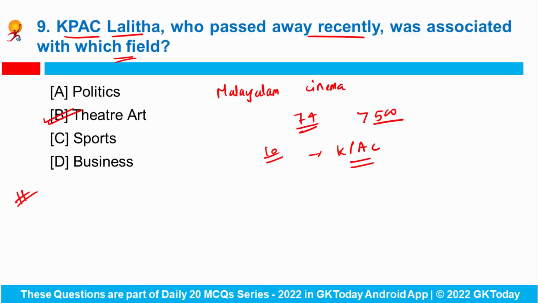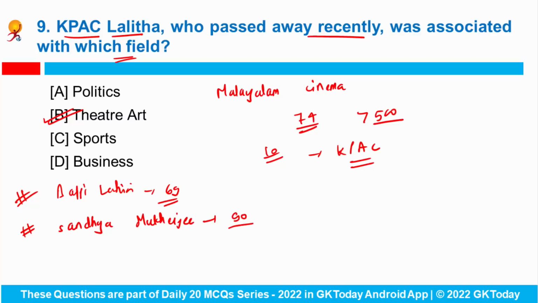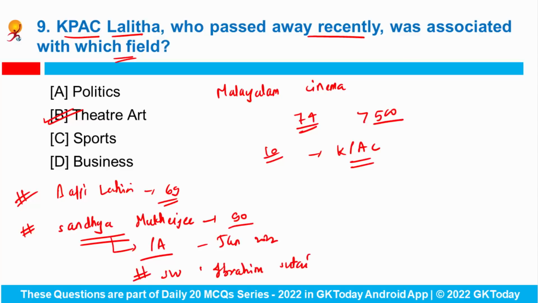A few days back we have seen that legendary singer and music composer Bappi Lahiri passed away at the age of 69 years. Then Bengali singer Sandhya Mukherjee has passed away at the age of 90 years, and she is important because recently she had refused to accept the Padma Awards from the central government that was awarded in January 2022. Then Padma Shri awardee and social worker Ibrahim Sutar has passed away in Karnataka, and fondly he is referred to as Kabir of Kannada. And he received the Padma Shri in the year 2018.